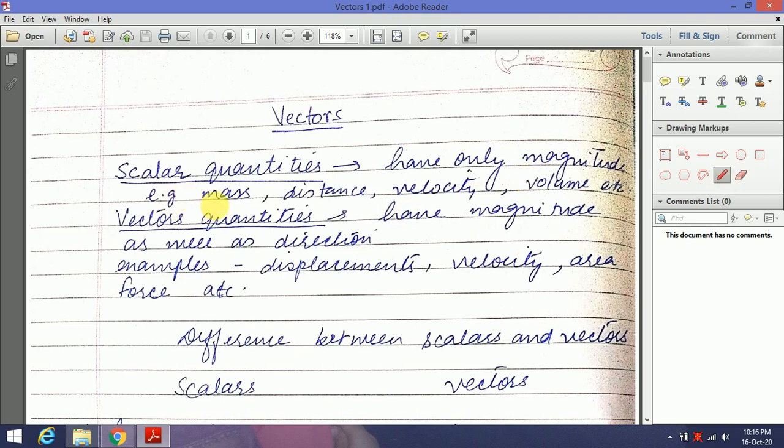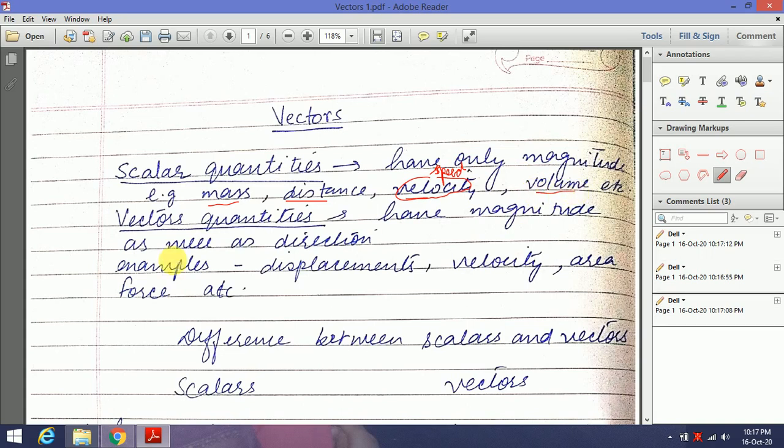Examples are mass, distance, and speed. Instead of velocity we should use the word speed here. So speed is a scalar quantity. Velocity, if we are talking about it, is a vector quantity because it would have direction also. Volume, etc.